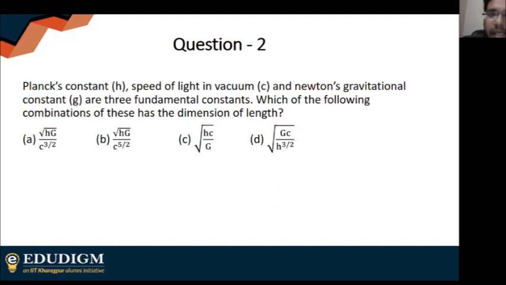Planck's constant H, speed of light in vacuum C, and Newton's gravitational constant G are taken to be fundamental constants. Which of the following combinations of these has a dimension of length? Which of these four has the dimension? This is very similar to the last question.